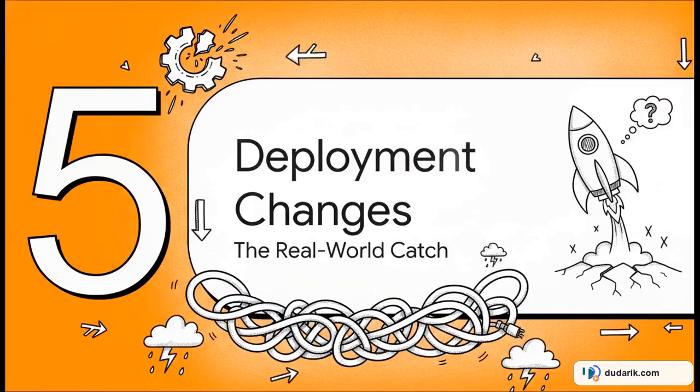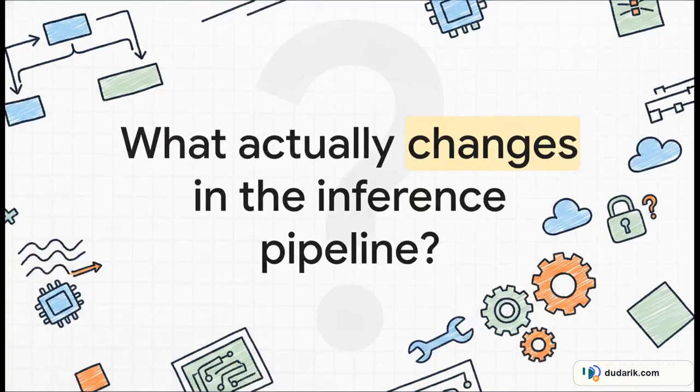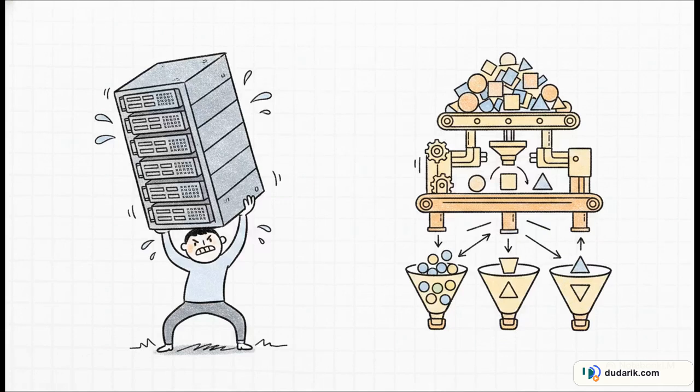Finally, Section 5, deployment and inference changes, aka the real-world catch. Because look, it's never just sunshine and perfect benchmarks, right? If you're an engineer looking at this, you're asking the million-dollar question, what actually has to change in your inference pipeline to pull this off? Because this is definitely not a simple plug-and-play API update. Deploying TriRoute is going to require some serious heavy lifting on your inference server.